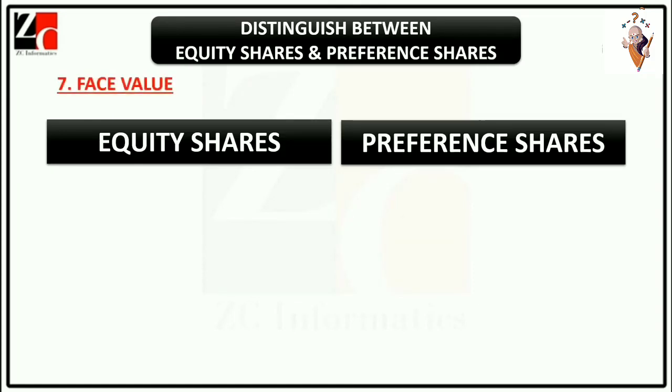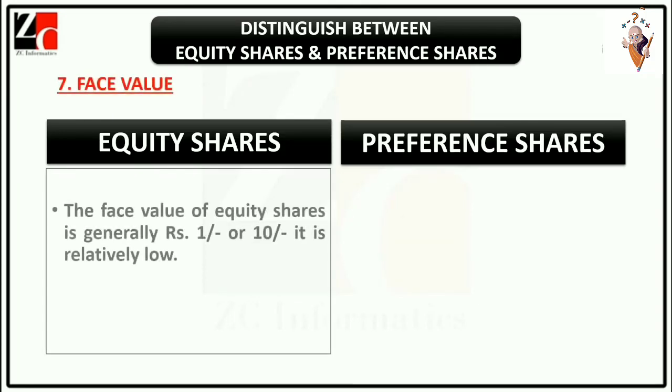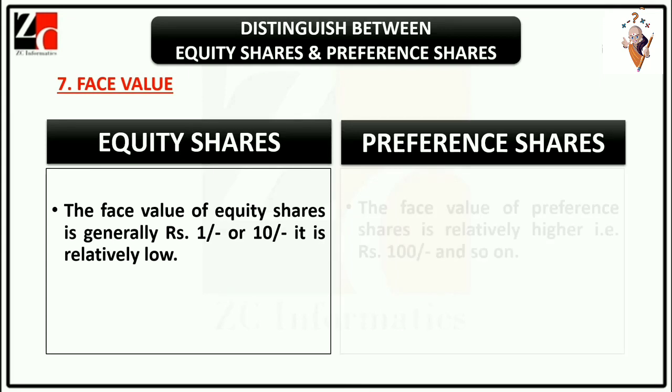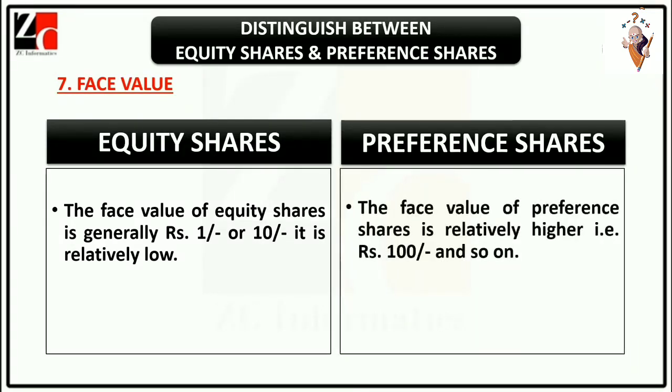Point 7. Face value. The face value of equity shares is generally ₹1 or ₹10. It is relatively low. The face value of preference shares is relatively higher, that is ₹100, and so on.